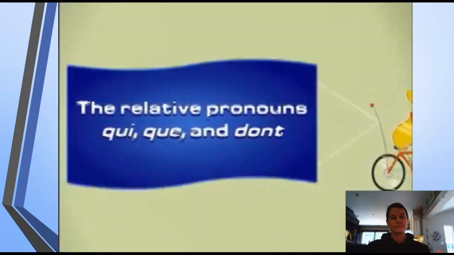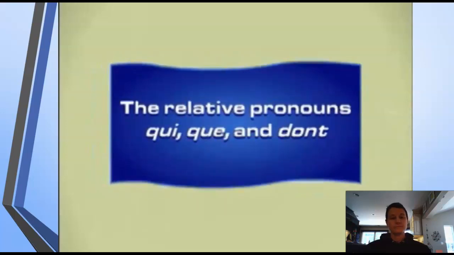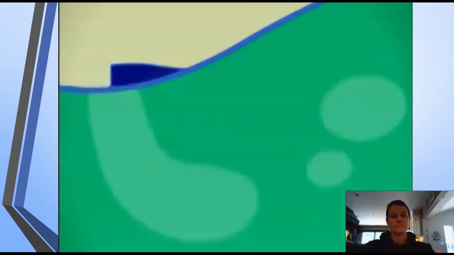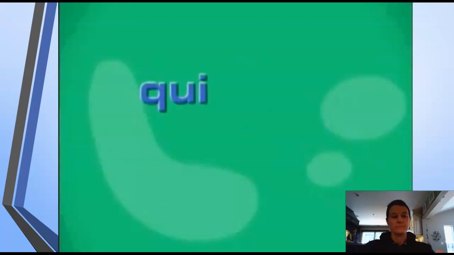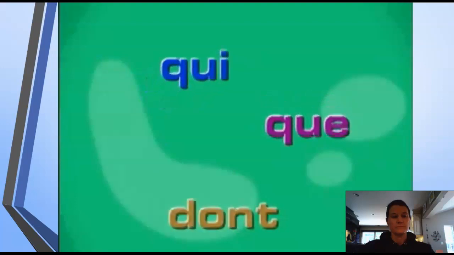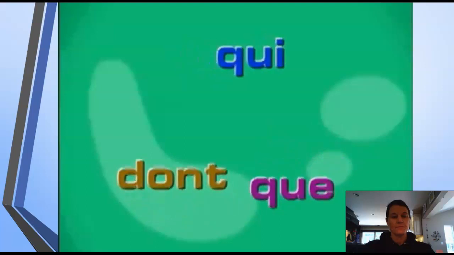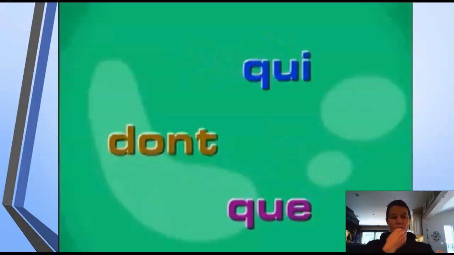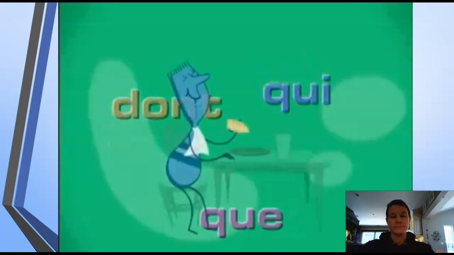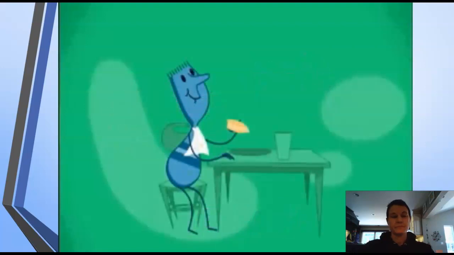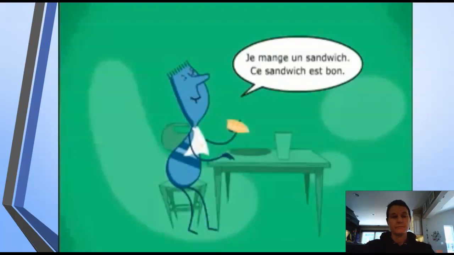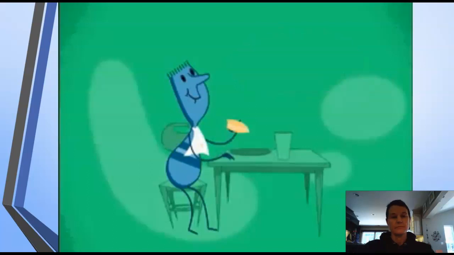The relative pronouns qui, que, and tu. The relative pronouns qui, que, and tu refer to something previously mentioned in the sentence. You can use relative pronouns to combine short sentences. You could say, je mange un sandwich. Ce sandwich est bon. Or you could combine the sentences using a relative pronoun.